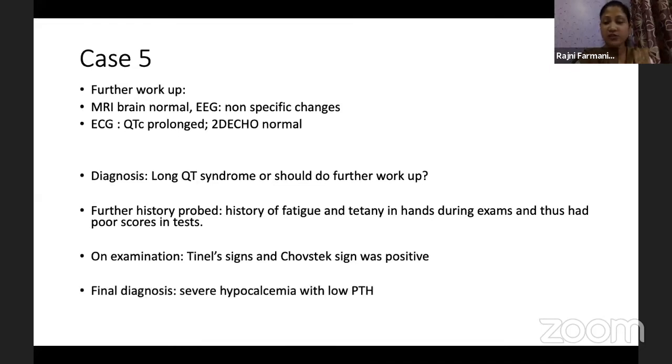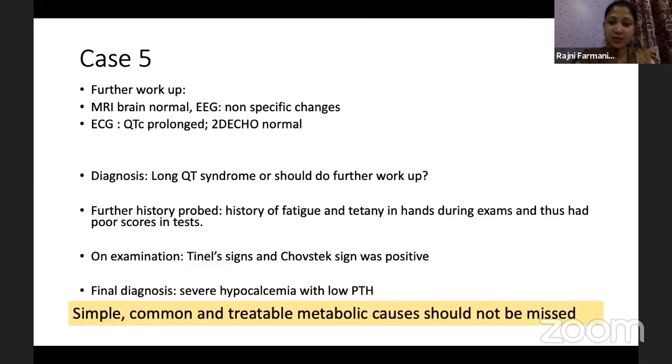Final diagnosis was severe hypocalcemia. His calcium was 6.5 and he had very low PTH. So hypoparathyroid hypocalcemia was there, and this child was further worked up by a pediatric endocrinologist. After starting supplementation, he had no further episodes. He has been in follow-up for the last 1.5 years. No further episode has happened. So simple, common, treatable metabolic causes should not be missed.